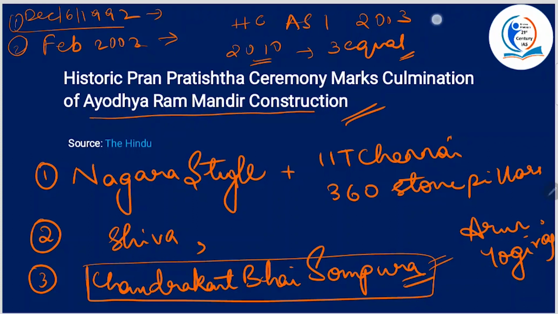In 2019, CJI Ranjan Gogoi along with 4 other Supreme Court judges gave the final judgment that the temple be built on the site and a separate plot for the mosque should be given. So this is the story so far, and then we had the Pran Pratishta happen.